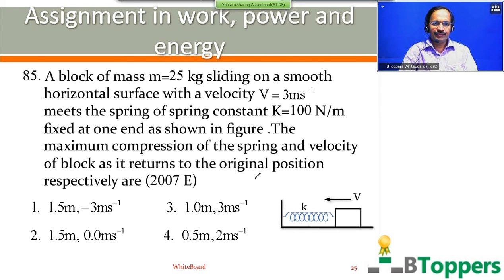We have shown four options on screen. First option 1.5 meter, comma minus 3 meter per second. Second option 1.5 meter, comma 0 meter per second. Third option 1.0 meter, comma 3 meter per second. Fourth option 0.5 meter, comma 2 meter per second. Come on, try the question.